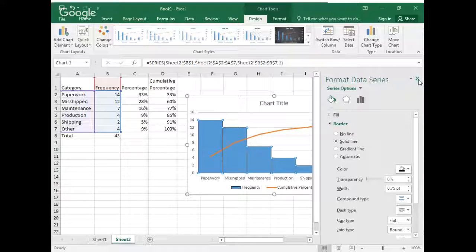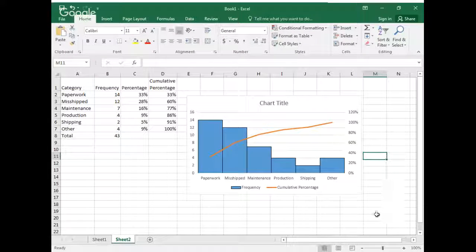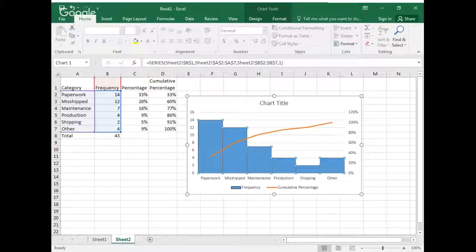And by doing that, I actually make it easier to see the individual columns. If I would like to see the actual numbers, I can also right-click and do Add Data Labels, and that will put the numbers on there for me. And that looks very much like a regular Pareto chart. I would only need to add the title.